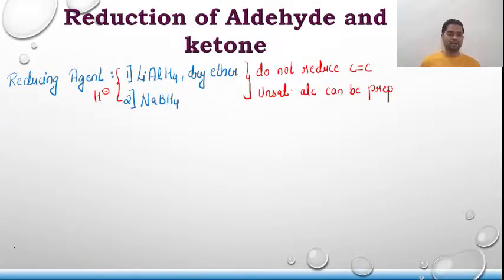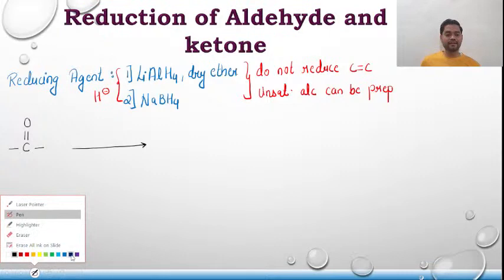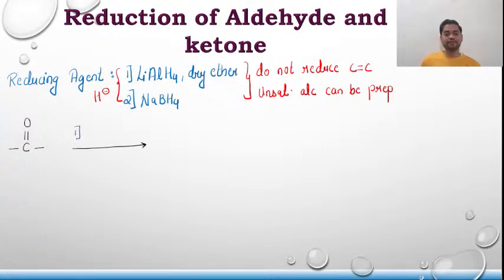Proceeding further over here, guys. C double bond O, and what we are using is lithium aluminium hydride in the presence of dry ether, followed by, the moment you use lithium aluminium hydride, it has to be always followed by H3O plus.